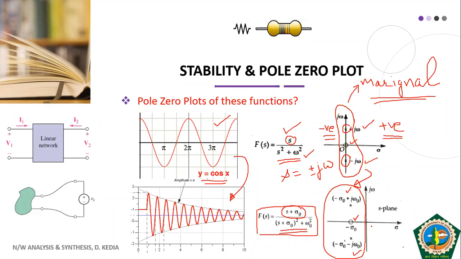This is what I wanted to prove to you, dear students, that we first took certain stable and unstable commonly occurring functions, and then we plotted their pole zero plot, and from there we tried to understand what should be the ideal location of these poles and zeros in case of stability. I hope this is clear to each and every student.